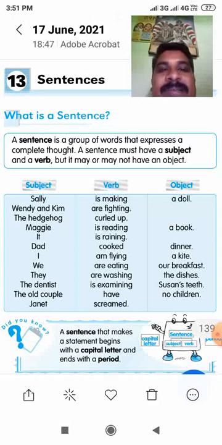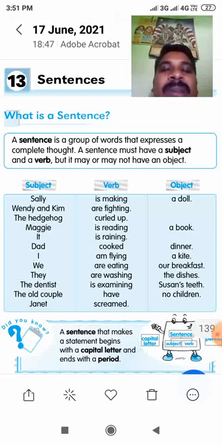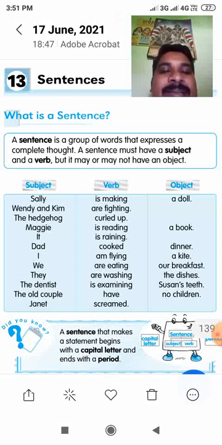What is a sentence? You already know that because in lower class itself, the teachers taught you. So what is a sentence? A sentence is a group of words that expresses a complete thought, complete meaning. So a sentence has a group of words, and at the same time, it has a complete meaning.